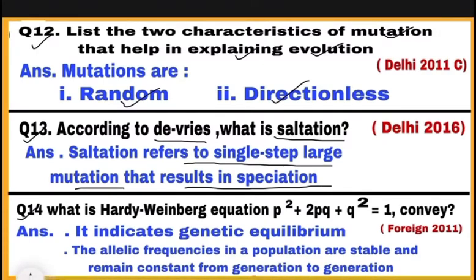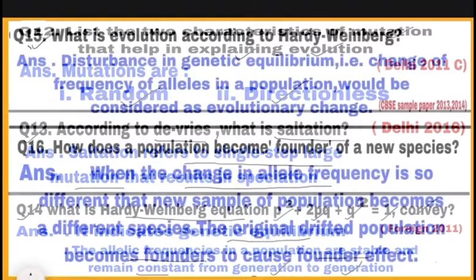Question 14. What is Hardy-Weinberg equation p square plus 2pq plus q square is equal to 1 convey? This equation indicates genetic equilibrium, means allelic frequencies in a population are stable and remain constant from generation to generation.